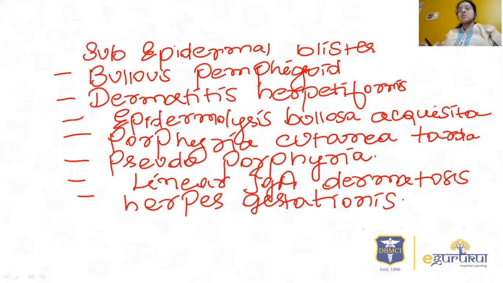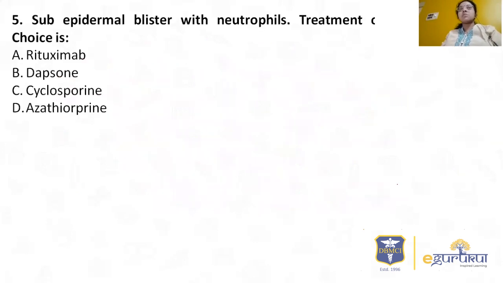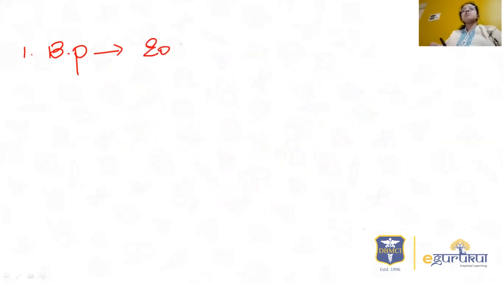subepidermal blisters. Here they are specifically asking which disease has subepidermal blister along with neutrophils. So we'll go back to the options now. They're asking what is the treatment of choice. Let us see the important aspects of each subepidermal blistering disorder, the most important ones. The first one is bullous pemphigoid. I'll call it BP here. Here there will be subepidermal blisters, but eosinophils will be more prominent. So this option is ruled out. Neutrophils can be present, but eosinophils are most common.